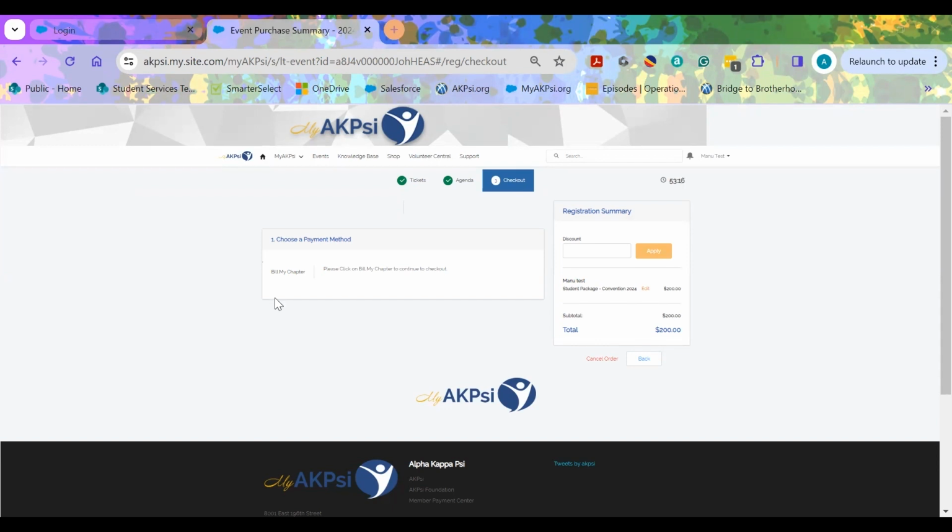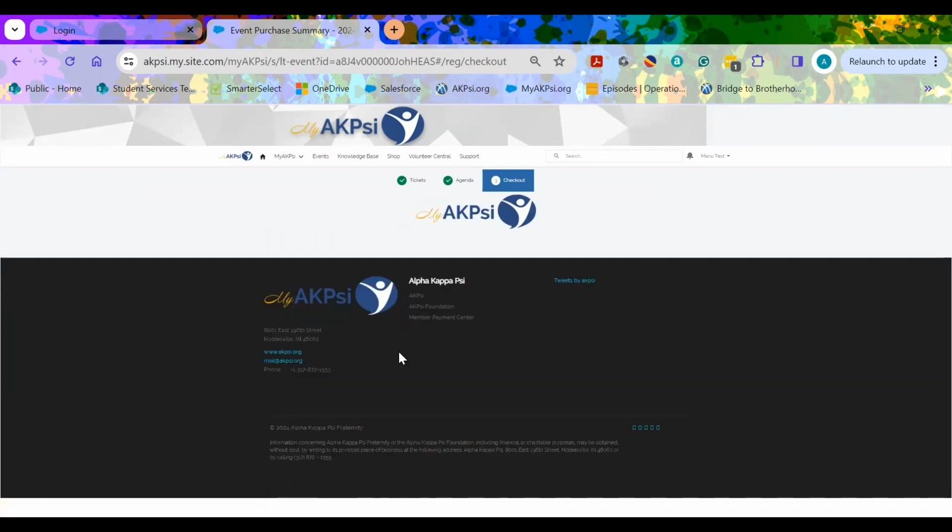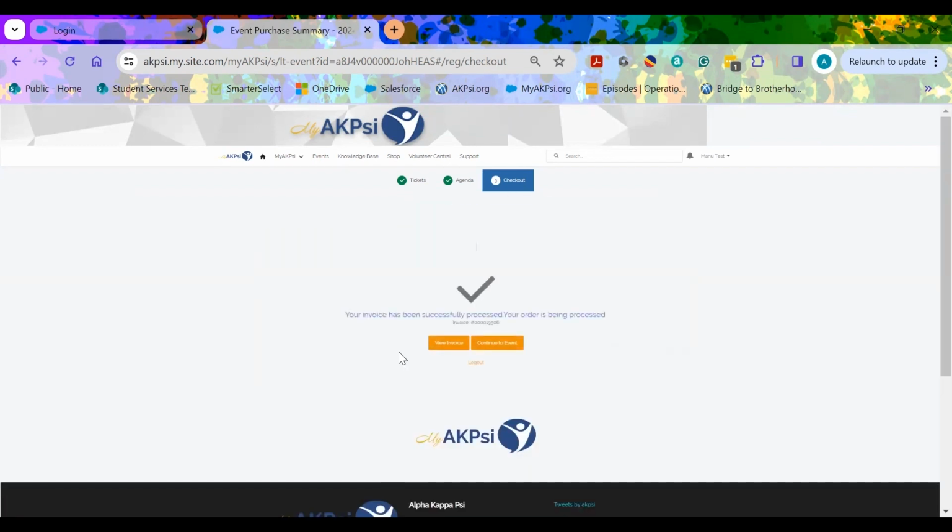In order to do this, click Bill My Chapter, and in the customer reference number, please type your chapter name and your school name. That way, our AKPsi staff knows which chapter to include you in this billing. Once you are done with this, you can hit complete transaction. And once it has cleared and cycled, you will now have a success page.